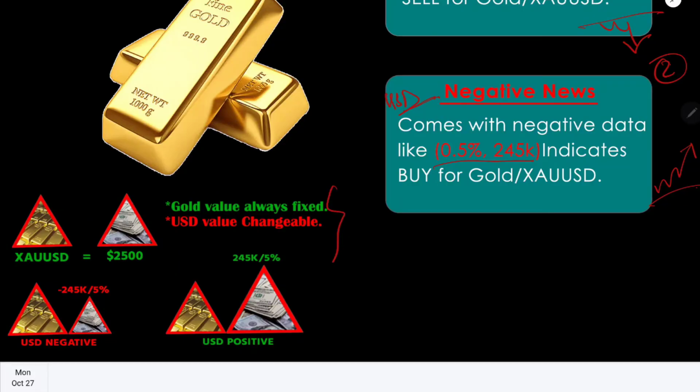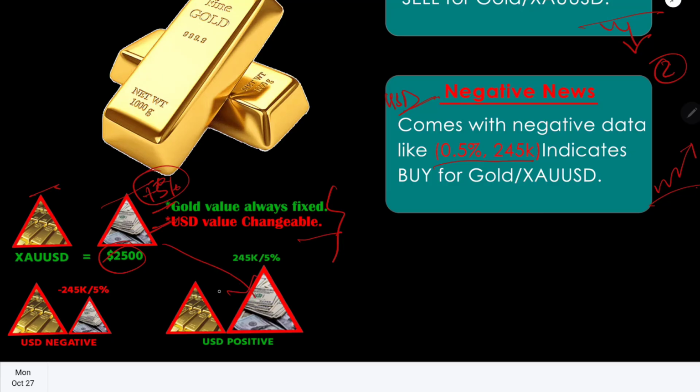You have to keep two things in mind: gold value is always fixed or constant, and currency value like USD is changeable, it's variable. Suppose one triangle of gold is equal to 2500 triangles of USD. If news comes positive, that means if there is 5% positive data in USD news, that triangle will be 5% bigger than the previous one.